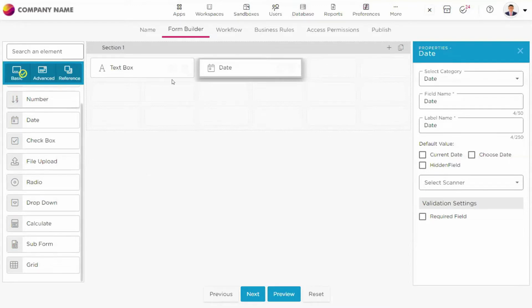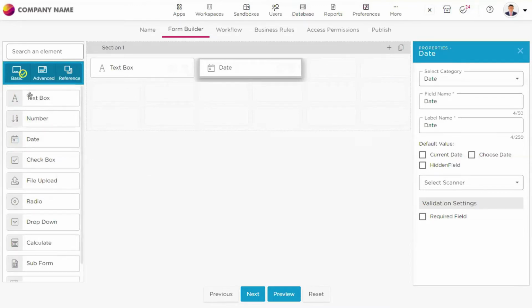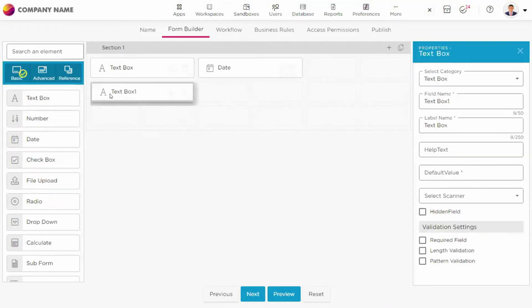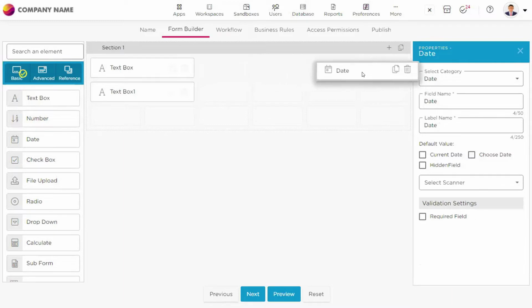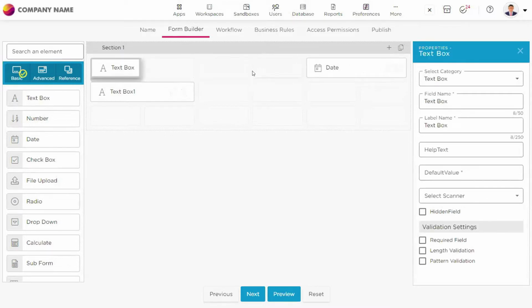So as I told you, this is just a drag and drop, and I have shown you how I'm just clicking, holding, and dragging and dropping the elements here. Now on this canvas, there are a lot of other things that you can do. One is you can rearrange the fields that you want at any point of time. After you publish the application as well, you can come edit the application and make the changes, and you can resize the data capturing fields as well.